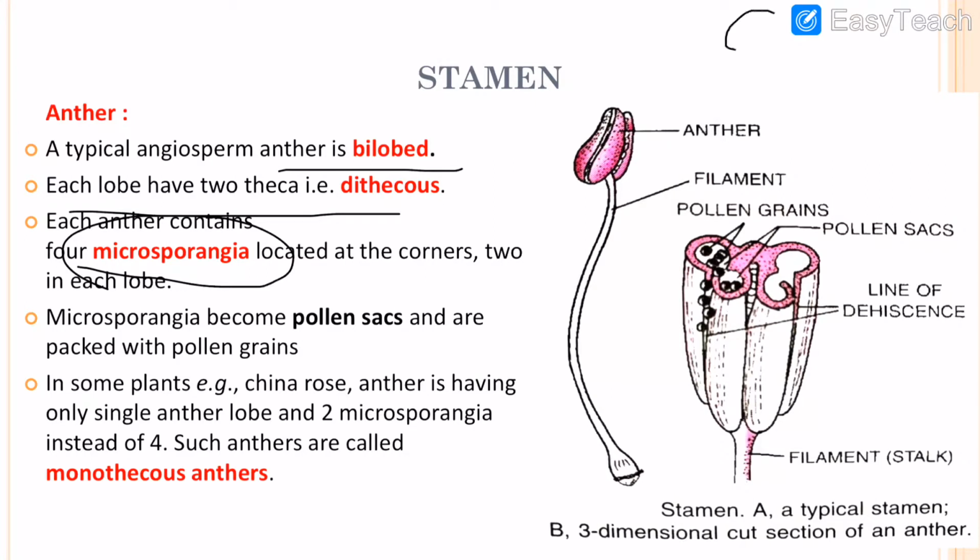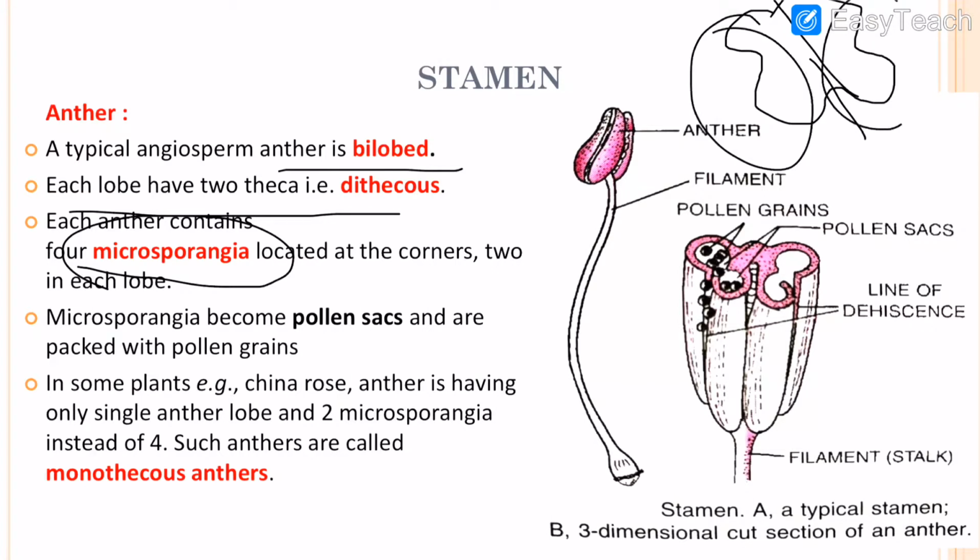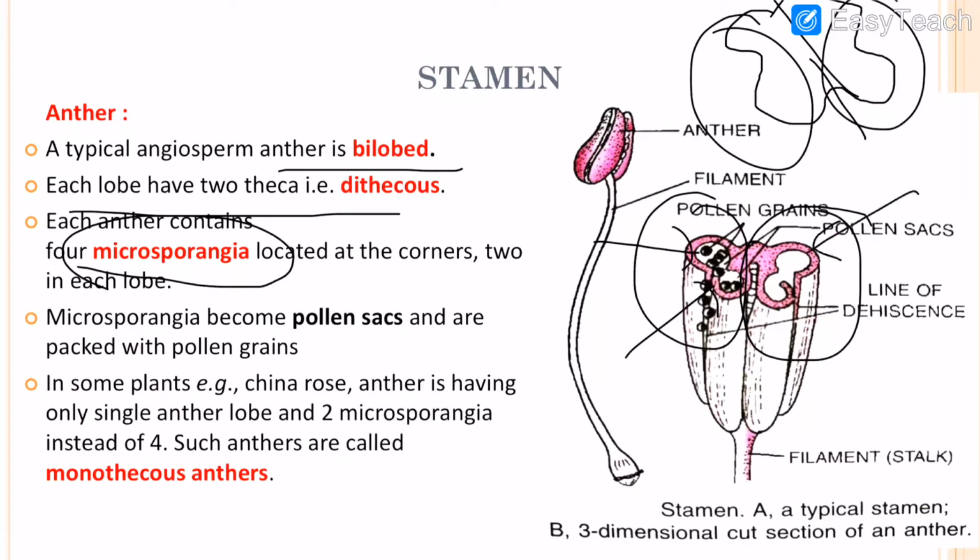Here you can see the transverse section of the anther. It is bilobed. This is the first lobe, this is the second lobe, and each lobe has two theca, first and second.